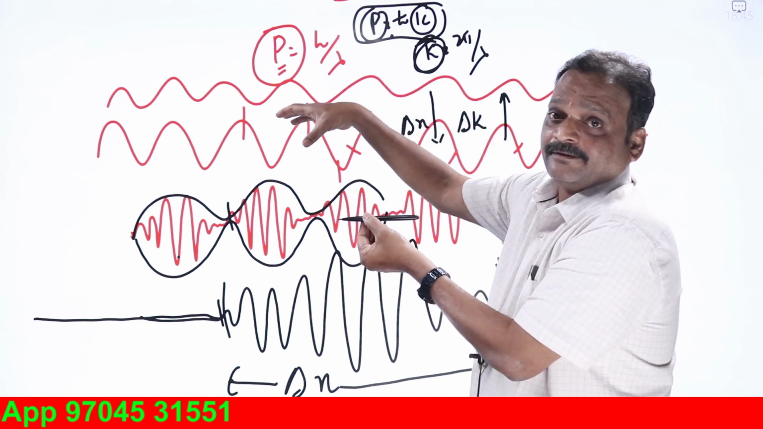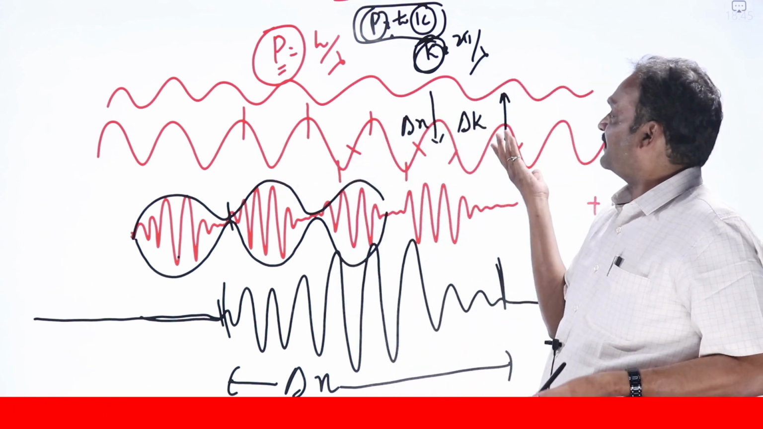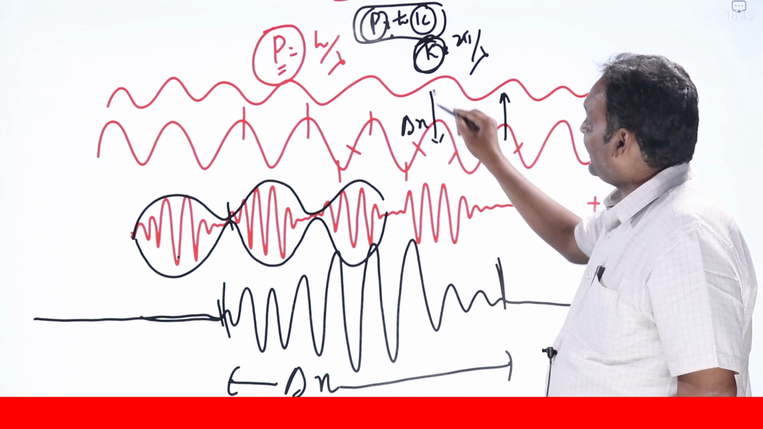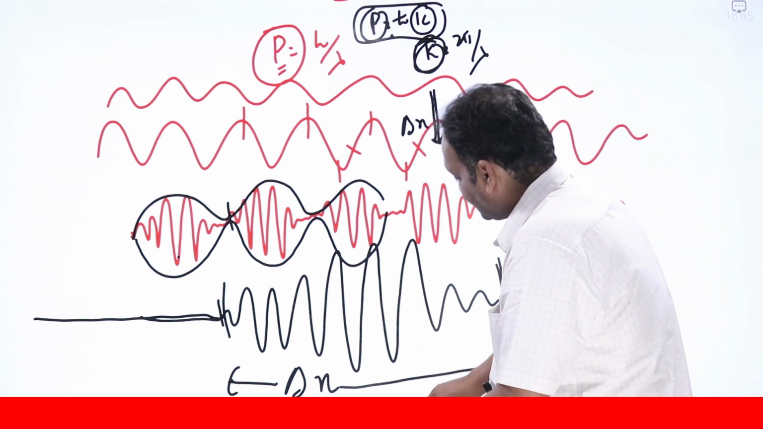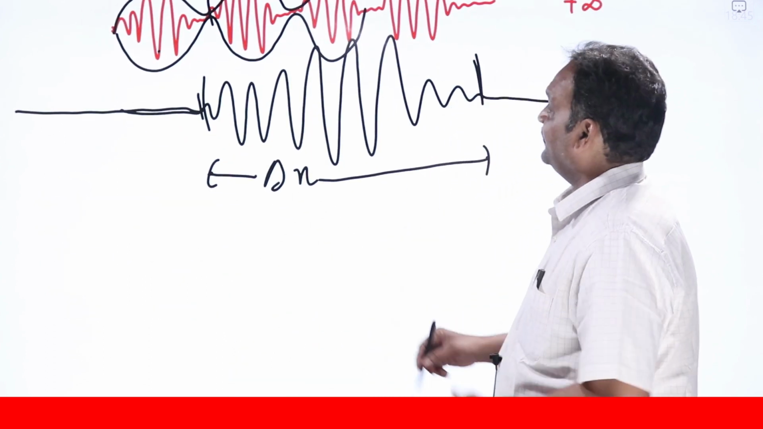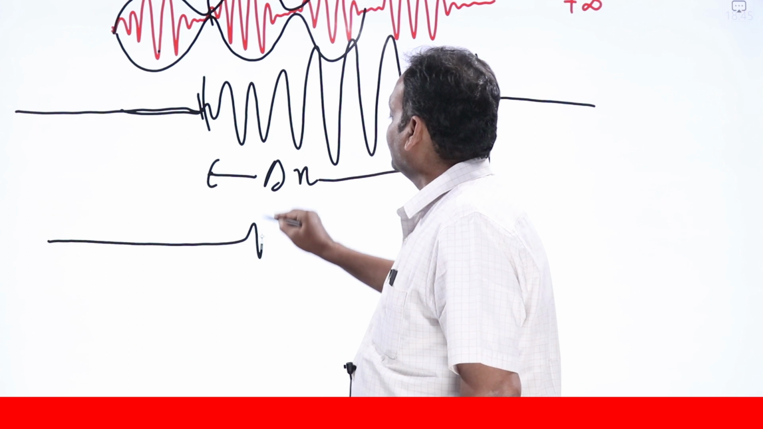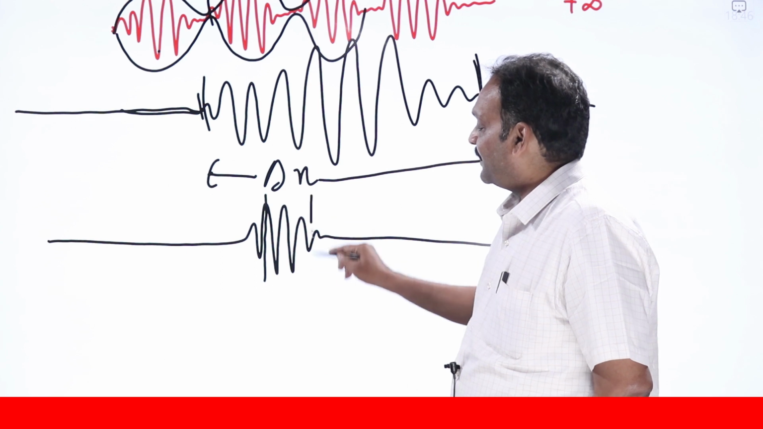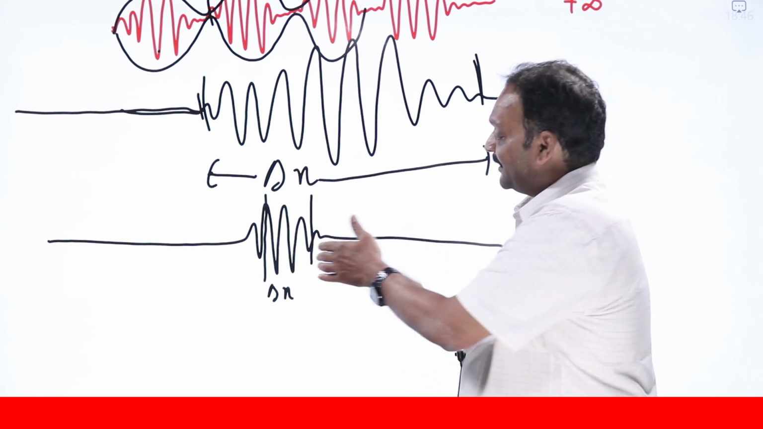How can I do that? By adding 101 waves of slightly different frequencies, which means my k values will be different. There are too many k values to be considered. That is, as delta x is decreasing, delta k is increasing. I can further add some more wavelengths and still confine the position of the particle like this. If I add 1000 more slightly different wavelengths, the wave packet will become like this. Now the region in which the particle can be found is extremely small. Delta x is small.